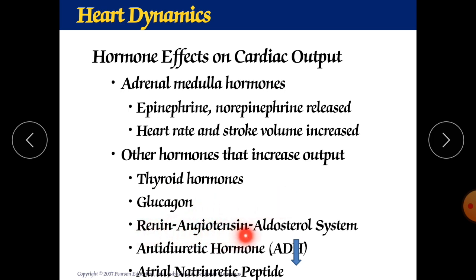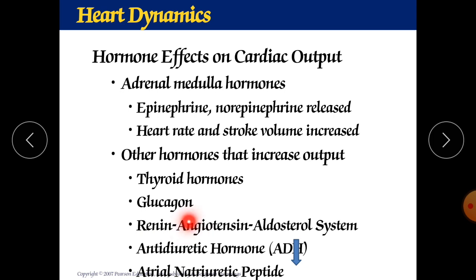The renin, angiotensin, aldosterone system, this system you should know. So what is this? Renin is released from the kidney, from the juxtaglomerular apparatus, from the macula densa cells. Renin release enhances the formation of angiotensin 1, and angiotensin 1 is an inactive form.